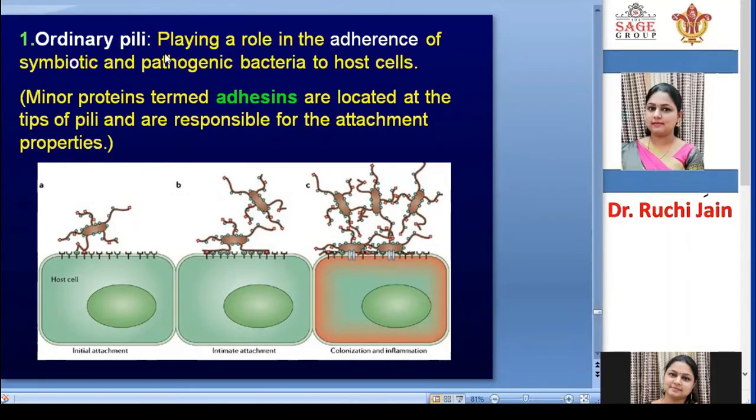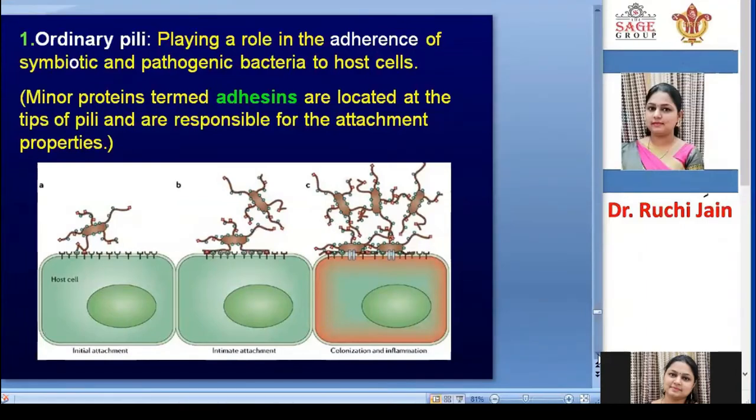Ordinary pili, symbiotic and pathogenic, play a role in adherence of symbiotic and pathogenic bacteria to the host cells. By these pili, they can attach to the other host cells.